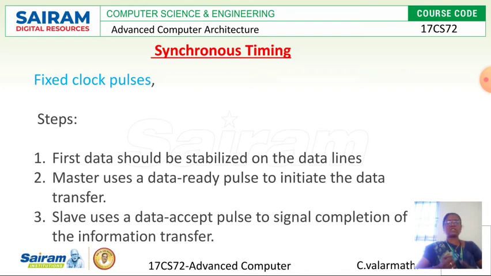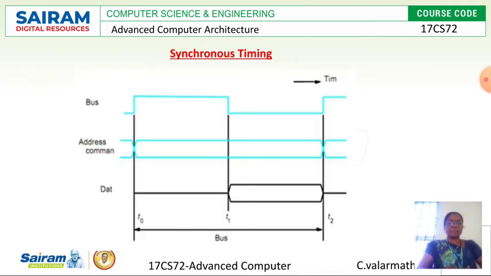The first step is that data should be stabilized on the data lines. Then the master uses the data ready pulse. That means there are 3 signals; I will tell you with an example. Here, the bus, address, and command are signals: bus is one signal, address is one signal, and address command is one signal, right?